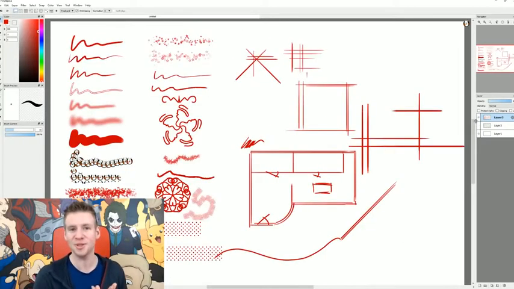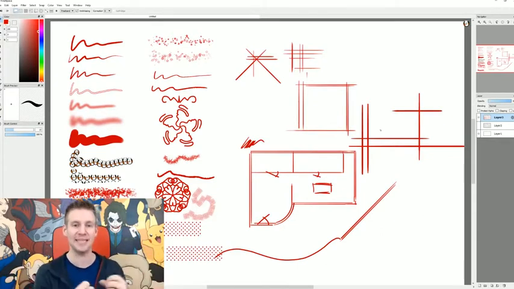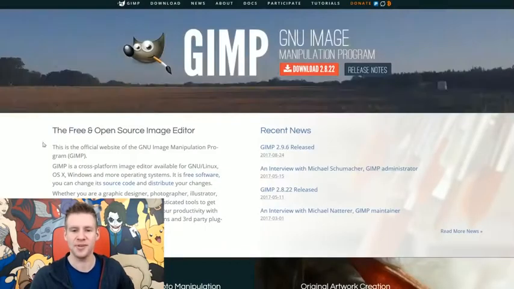Pro potential, if you were to make something for a client, you would be heavily sacrificing on workflow, tools, effects, and polish if you were stubborn enough to push through using a program like this. However, if you weren't looking for a creative, artistic, and deep drawing and painting tool, and you were simply wanting a cheap and free, simple replacement to Microsoft Paint, I would definitely recommend this over the other ones, but that is not what we're looking for in our cheap and free lineup today. So I have given its pro potential 0 out of 5 stars and the overall score of 1 star out of 5. Now let's forget that like a bad dream and move on to our next one.